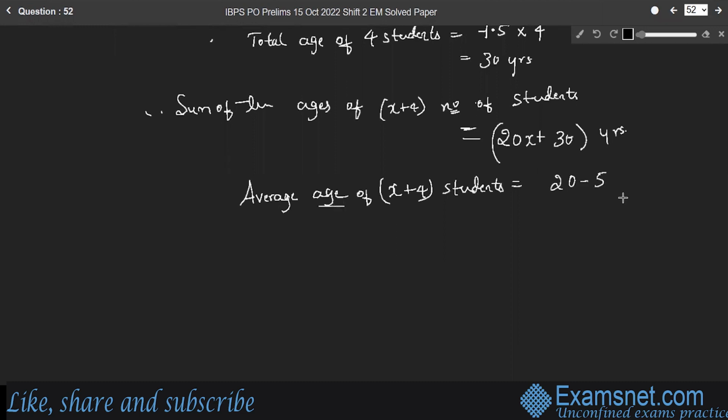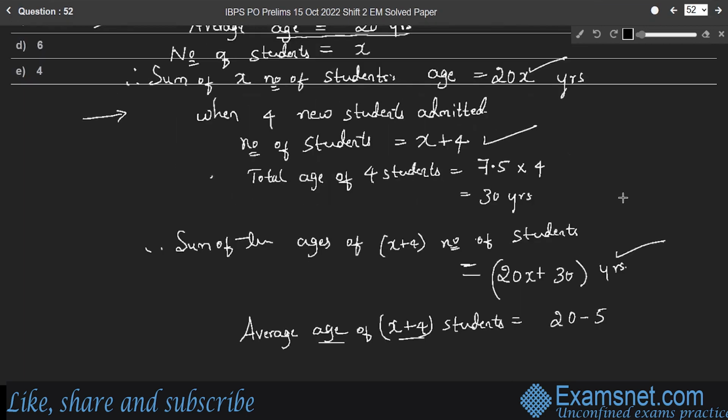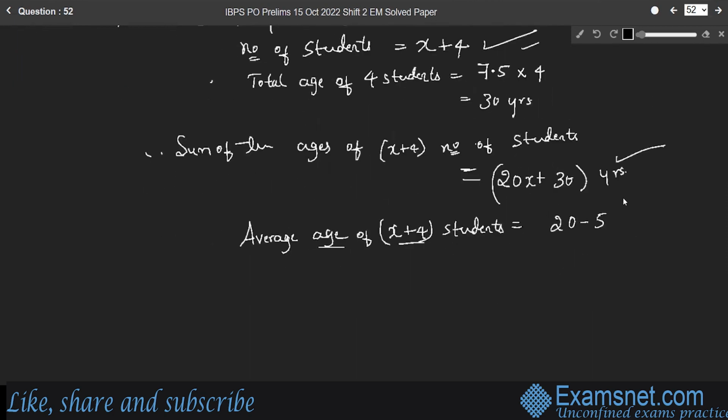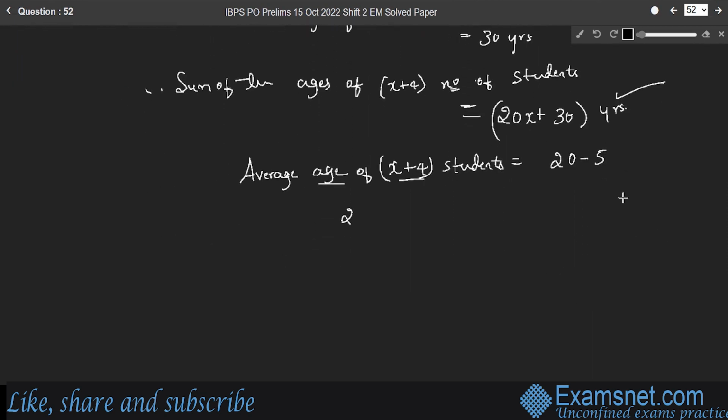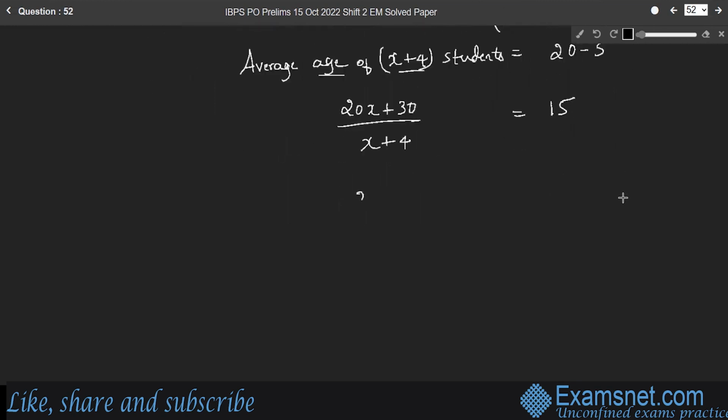The sum of the ages of X plus 4 students divided by the number of students, X plus 4, right? Therefore, 20X plus 30 divided by X plus 4 is equal to 15, decreased by 5. Simplify it, you will get the answer.